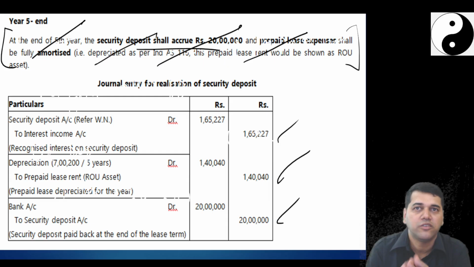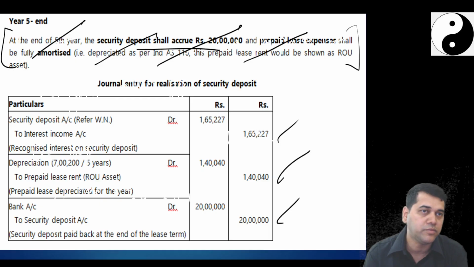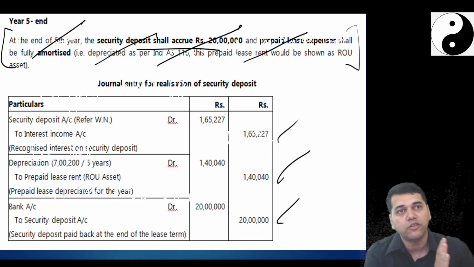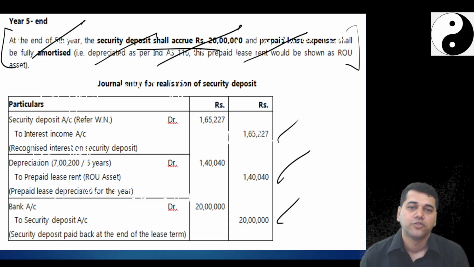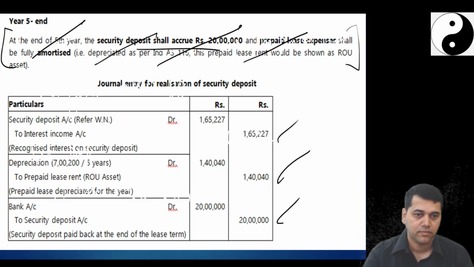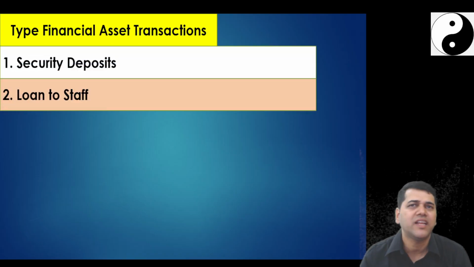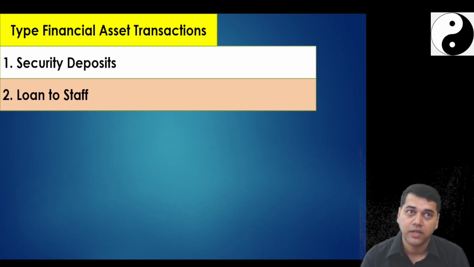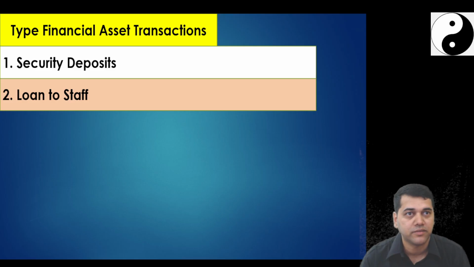But it's better, students, you explain end to end first, how it's going to happen. Whenever the explanation comes, you start with initial measurement, subsequent measurement, up to the loan is going to get closed, or security deposit is going to get closed. So, yes, students, you can pause the video to complete it. Yes, so now next we will move on to another aspect. That's it. There's only one question and two examination questions. And two questions came in two different ways actually, with two different sets of traps.